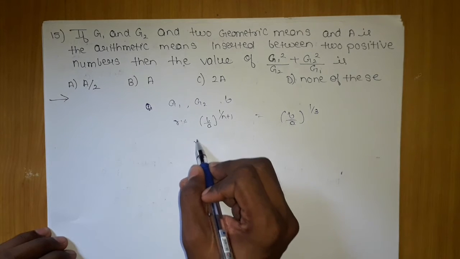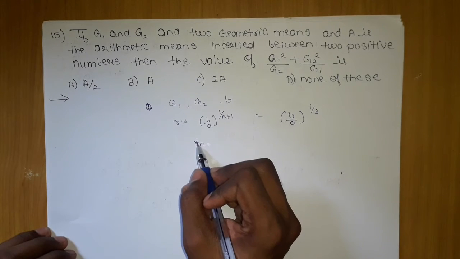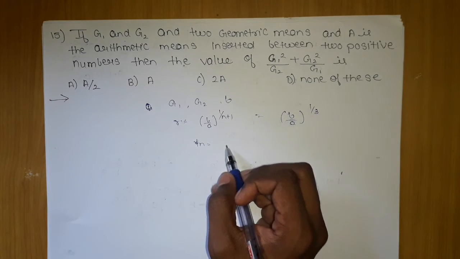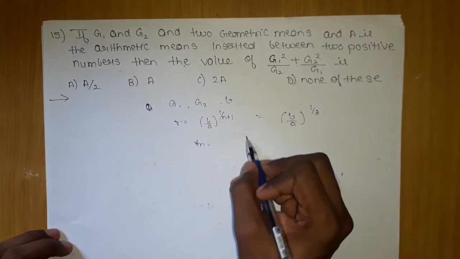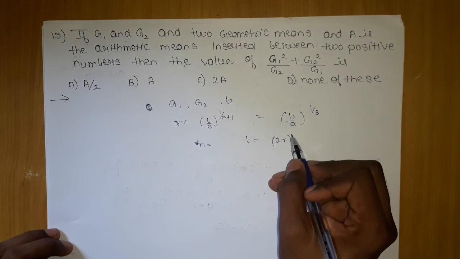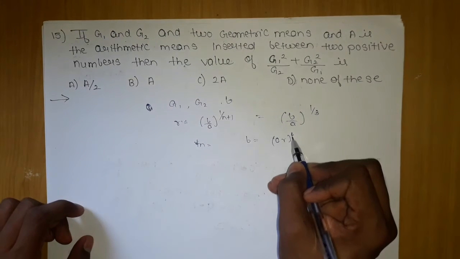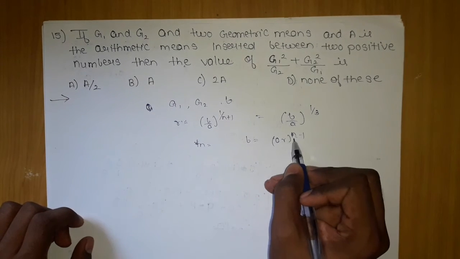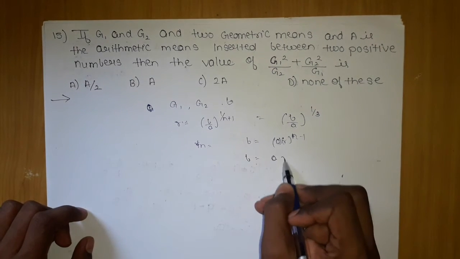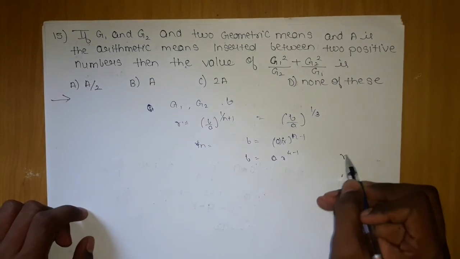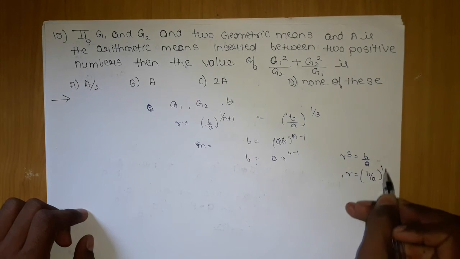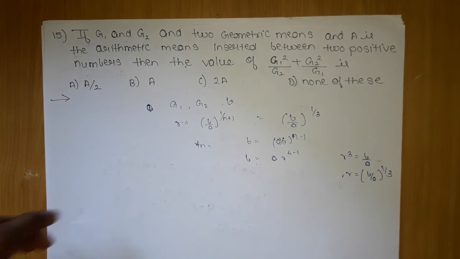How do we write the fourth term? If I want to write this term, which is b, it will be a r power n minus 1, which is 4 minus 1. So b will be a r cube, which gives r cube equals b by a. Here you can see we are again getting b by a as 1 by 3. So we are getting this again.